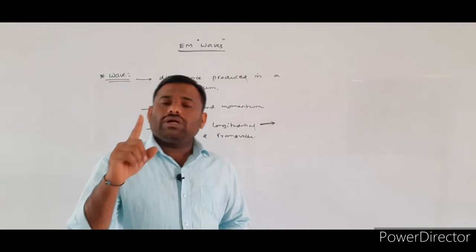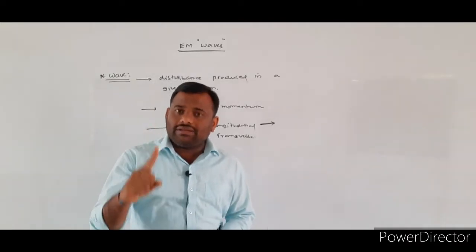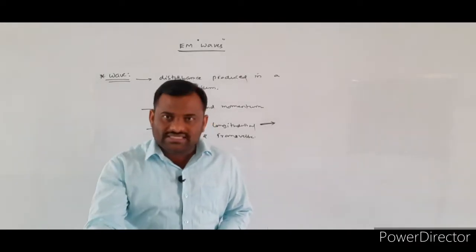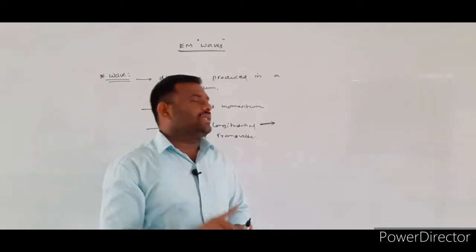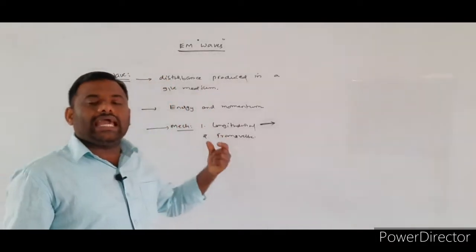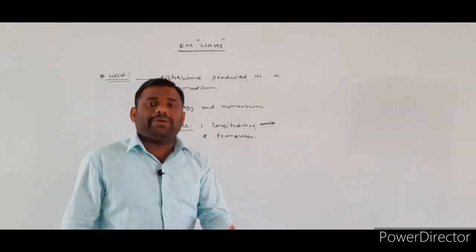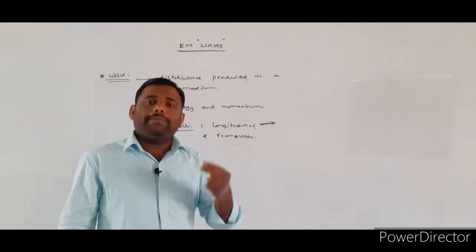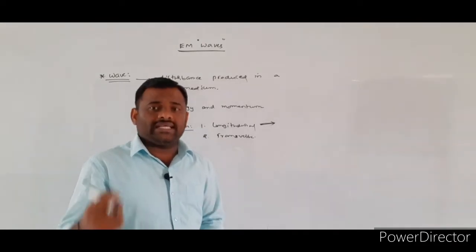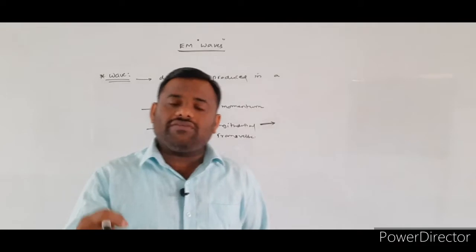As a result, whatever the particles present in the given medium will oscillate. So wave is also called the oscillations of a particle. The oscillations of a particle in a given medium represent the propagation of the given wave.